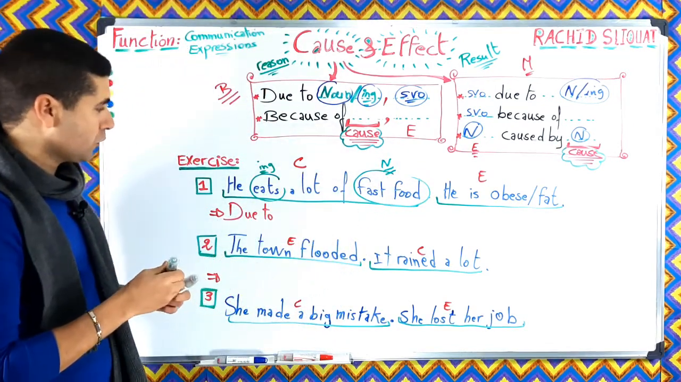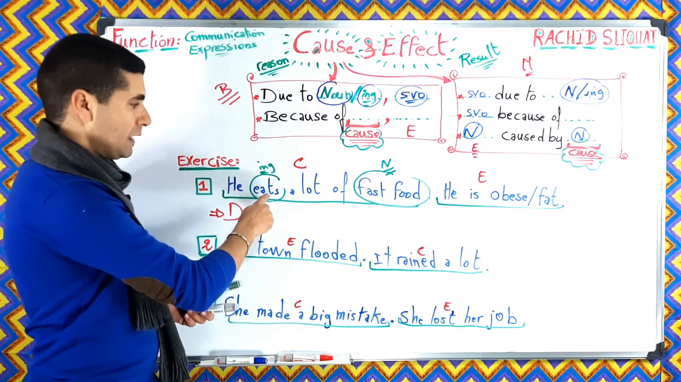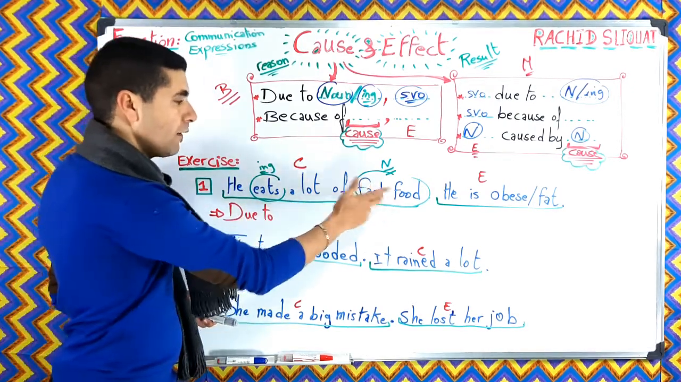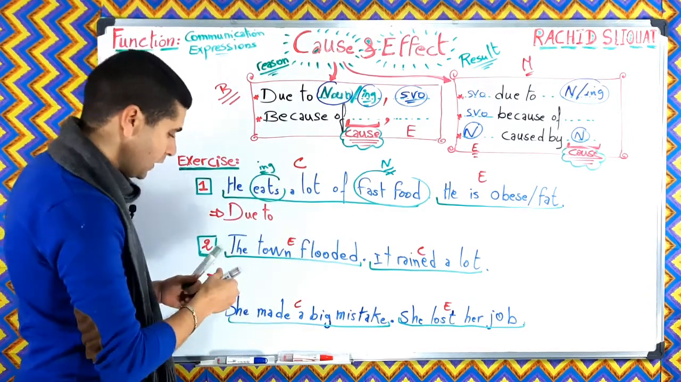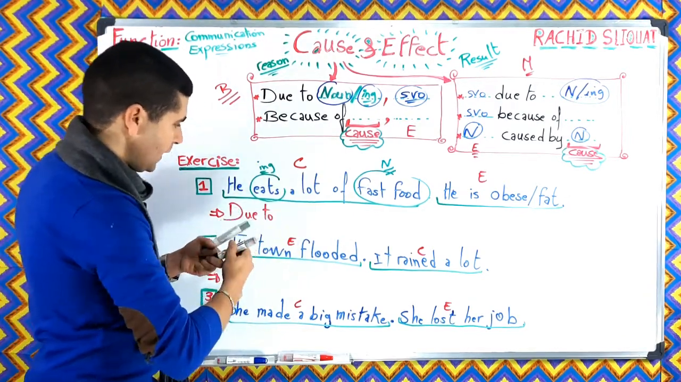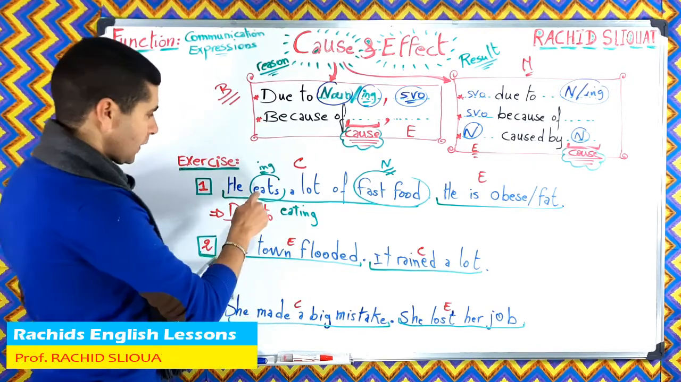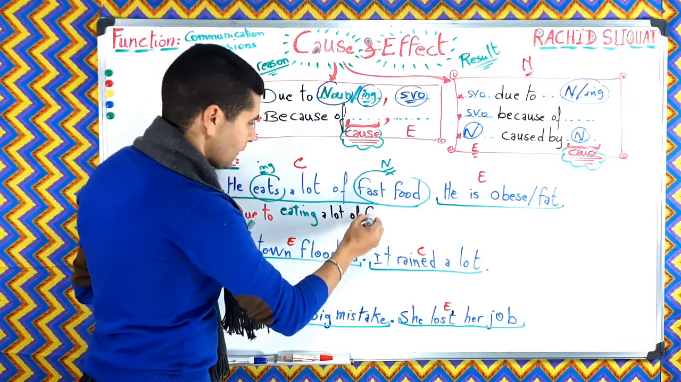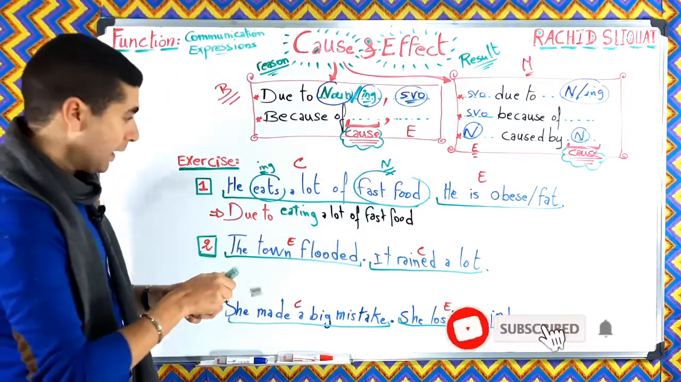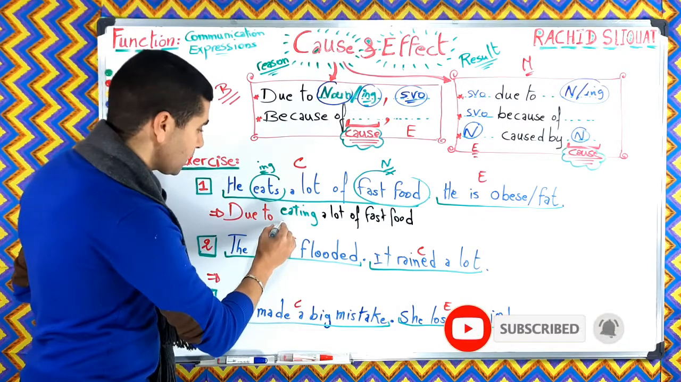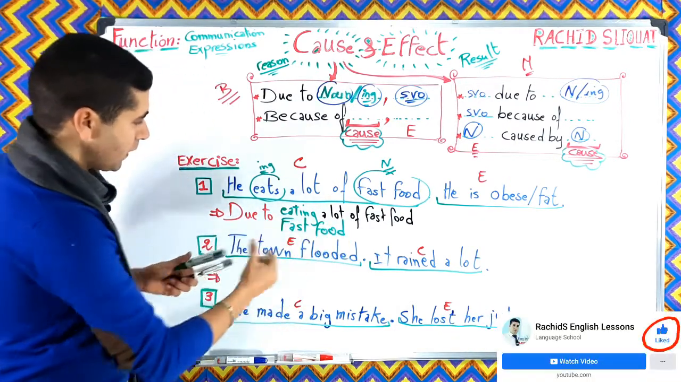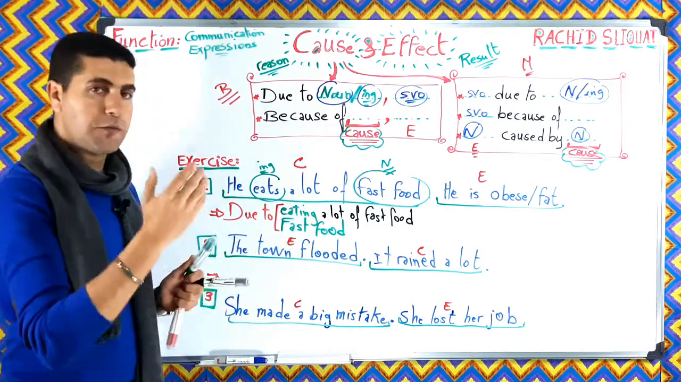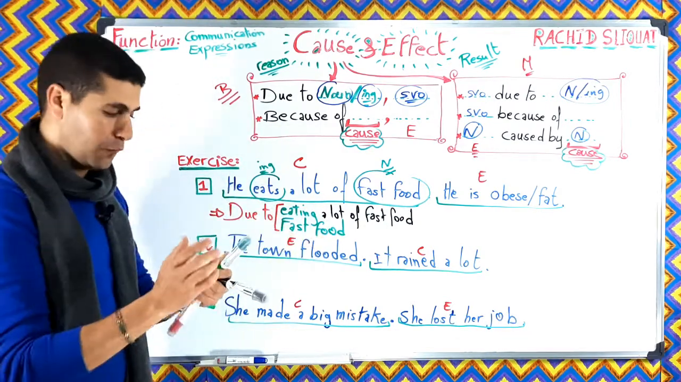So what can we say? Due to, we can say here, eating a lot of fast food, or we can say due to fast food, okay? So we can say due to eating. Eating is the ing form, due to eating a lot of fast food, or we can also say due to fast food. All right, so this is the noun, okay? This is the noun, all right? So due to eating a lot of fast food or due to fast food, okay?